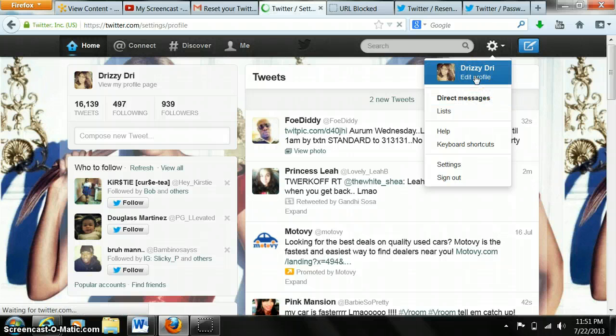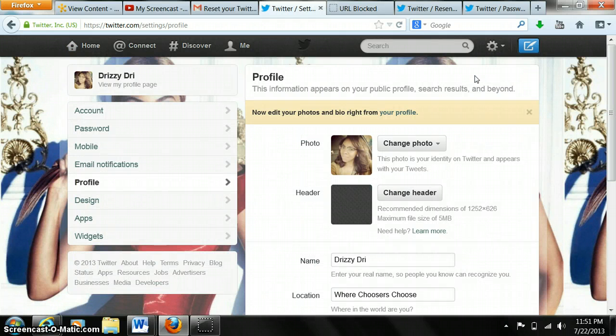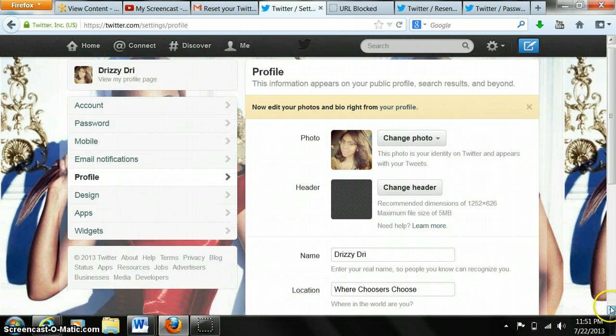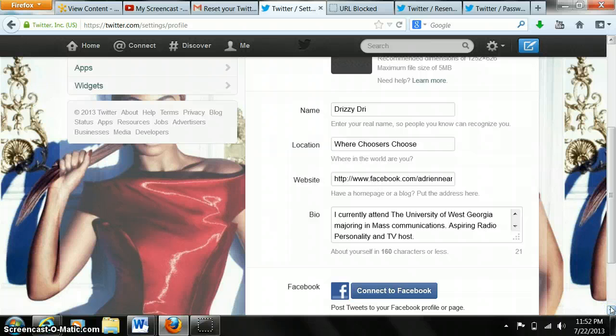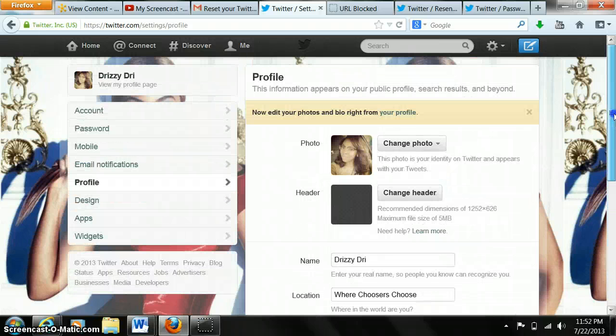You can click here if you want to change your background picture or your profile picture. This change header is basically the top part here. I feel like there's no need for me really to change that. Your location, your website, and if you want to connect your Facebook, you can. The only downfall about that is it will definitely show every single tweet you tweet and every retweet. So that's something that I really don't need every one of my Facebook friends to see. Some people you don't want to see, some people you probably don't care. So that's your preference. But that's just the basics of Twitter.